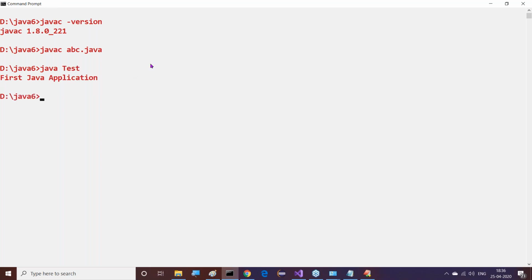That's it. Now click on the enter button. Here we are able to get our output: First Java application. This output here we are getting exactly.